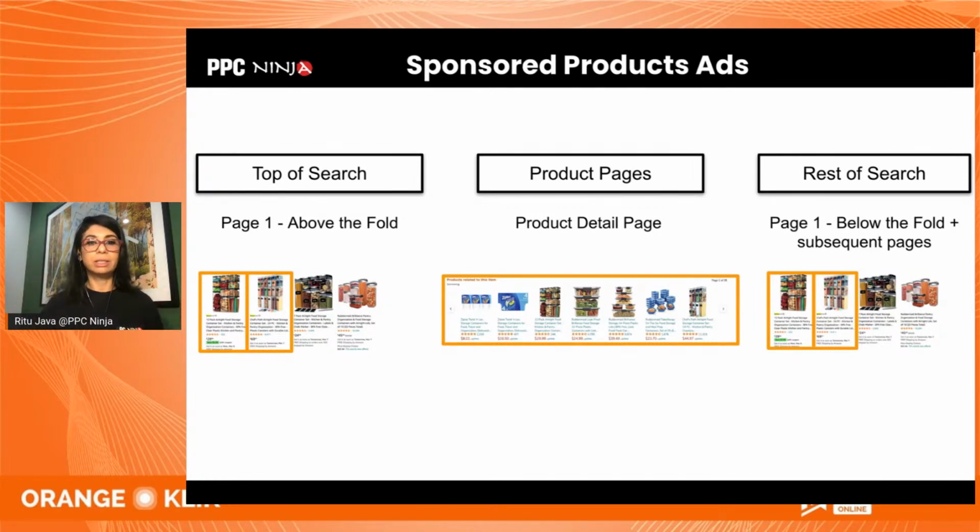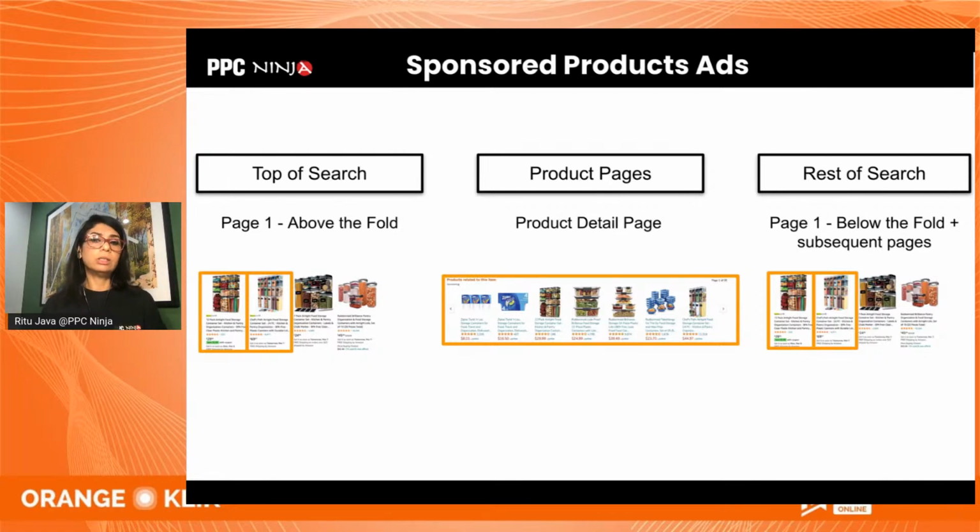So the best place to bury a product is on page 2 and so on, because people won't go there. Shoppers are not able to distinguish between a regular ad versus a normal listing, right? They think it's the same and they will just click on it. So that's why people want to be more visible on top of search, so that they can get people to click into their ad and then buy their products.